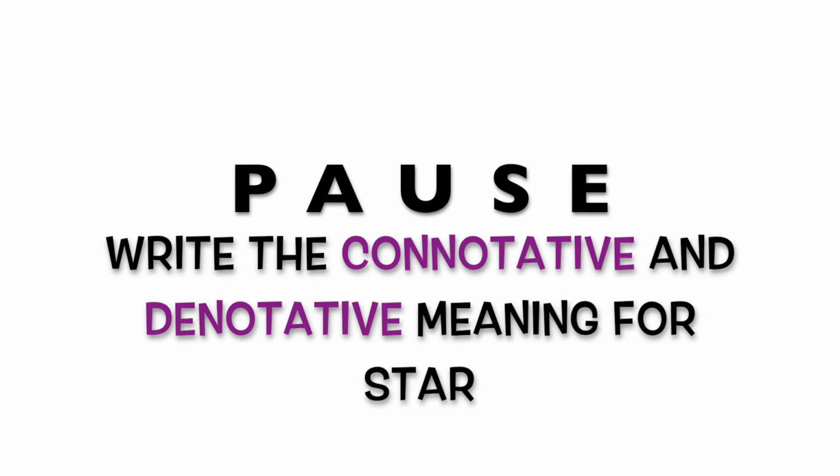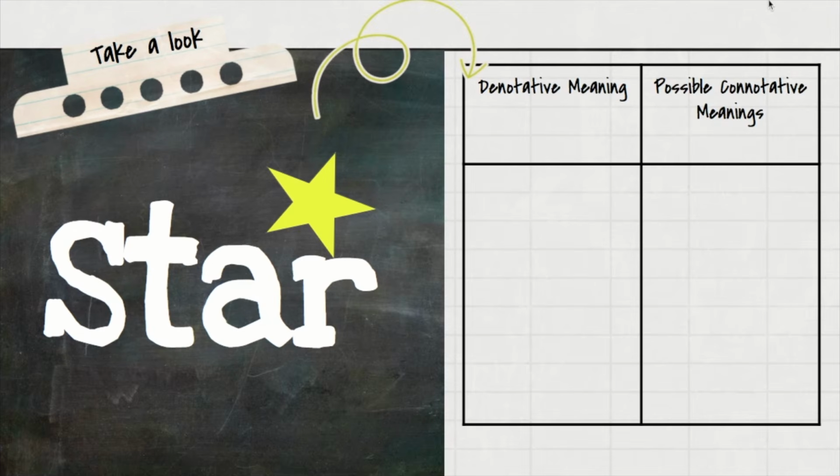Alrighty, we are back. So let's look. What did we get for a denotative definition of star? Maybe like a ball of gas burning in space. I don't know. I haven't even looked up the dictionary definition, but it's something along those lines, I'm sure. So what about connotative? So connotative is all about the emotions and feelings. When I think of star, I think of someone who shines bright at something they're doing. They're above and beyond everybody else. They're a star. So that would be the connotative meaning for the word. I hope you're starting to get the hang of it.